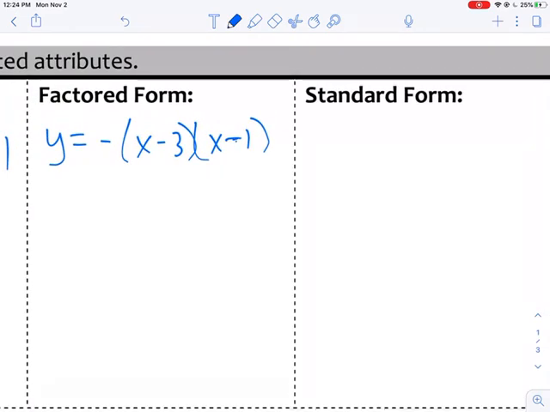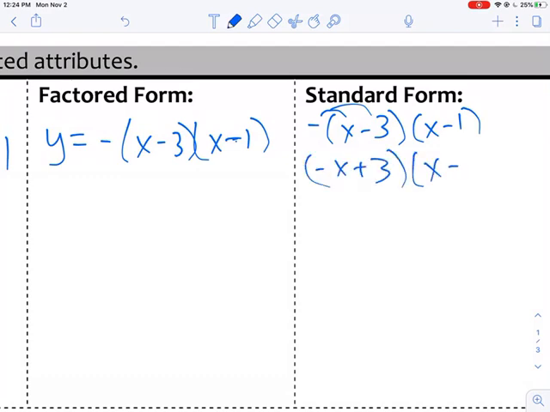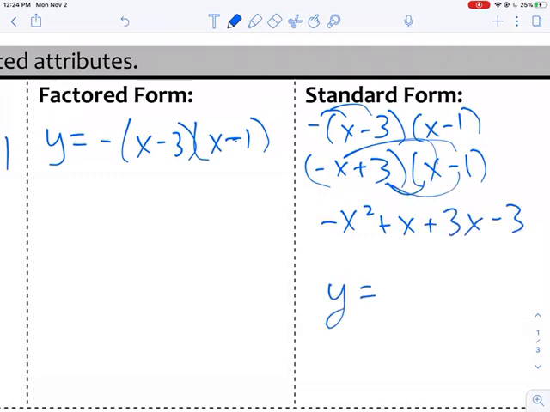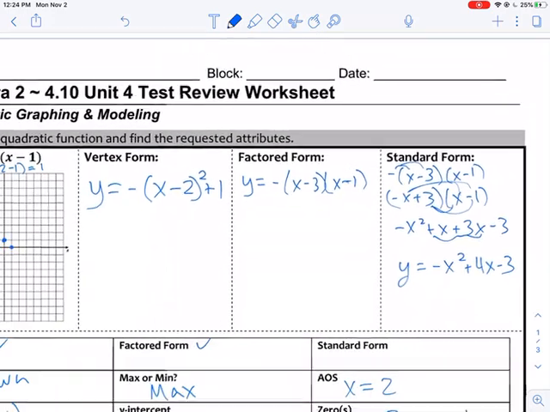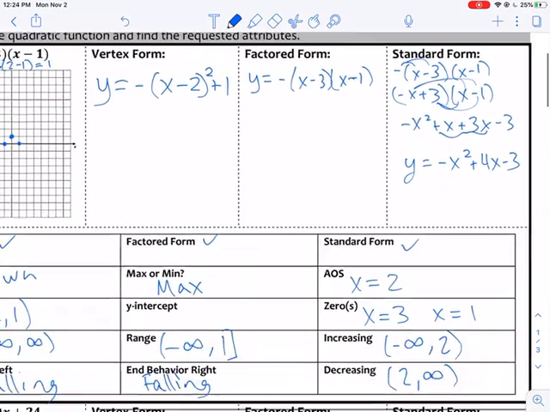All right, standard form I'm going to get by distributing through. So I'm going to go -(x minus 3)(x minus 1). I'm just going to distribute the negative first. (-x plus 3) times (x minus 1). So that will be -x squared, positive x, positive 3x, and -3. So my standard form is y equals -x squared plus 4x minus 3.